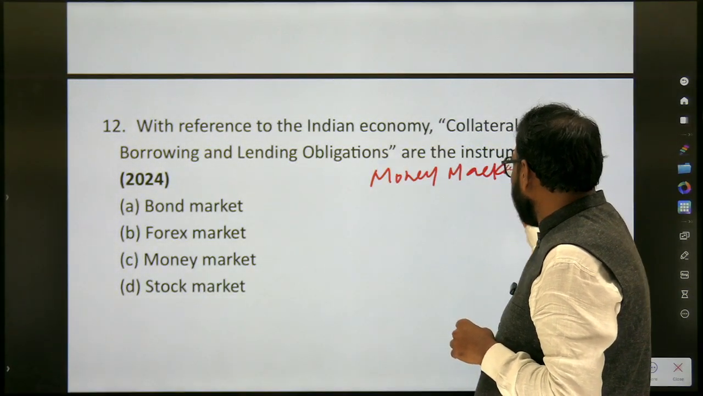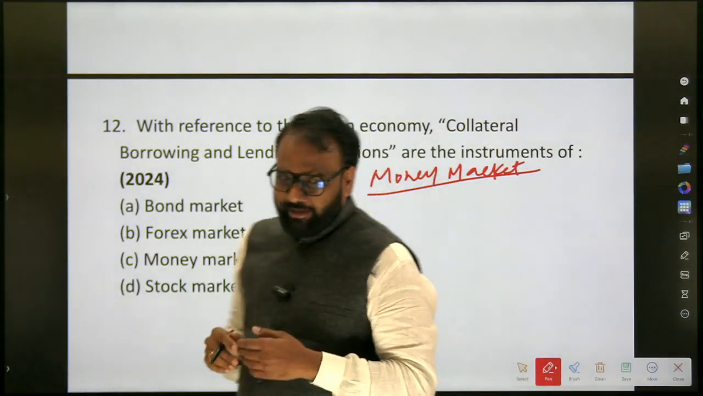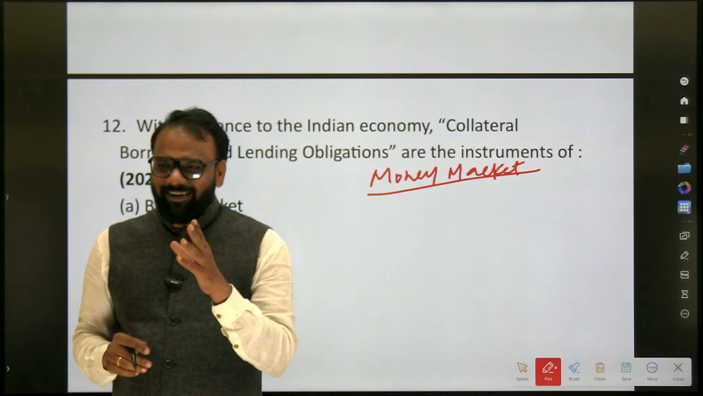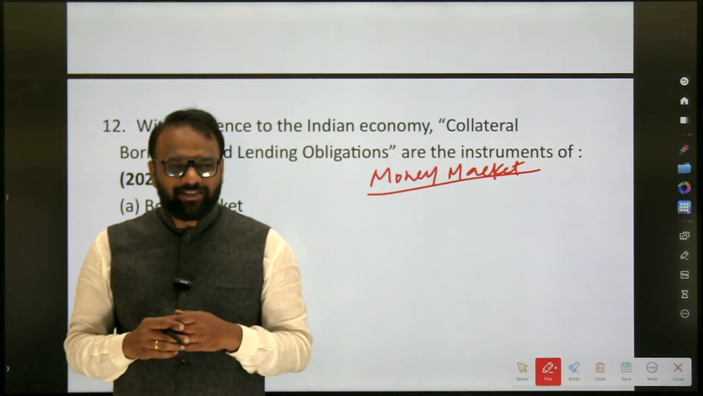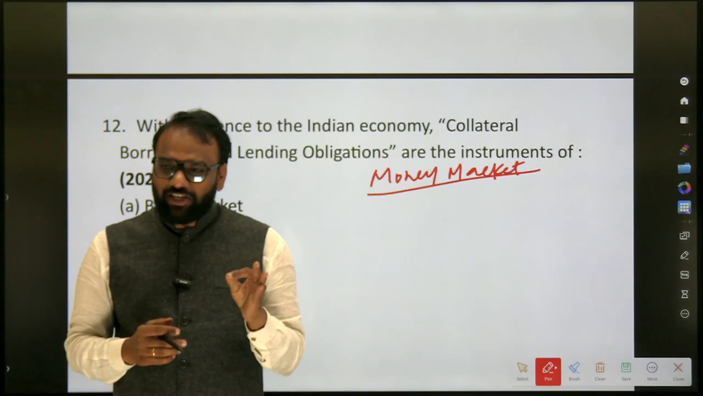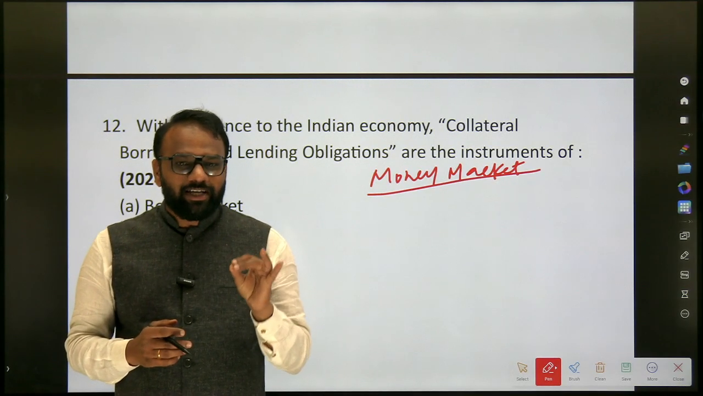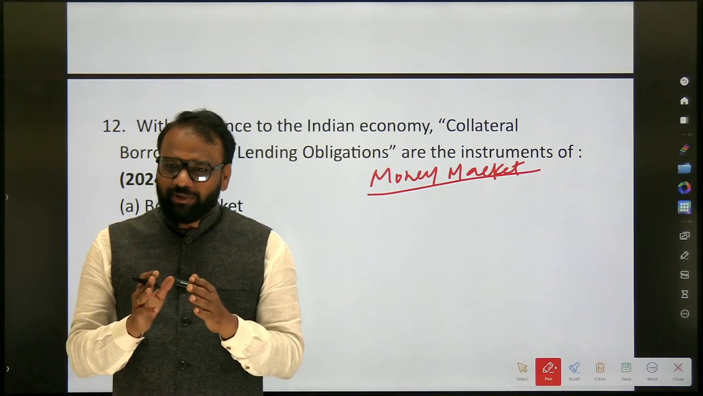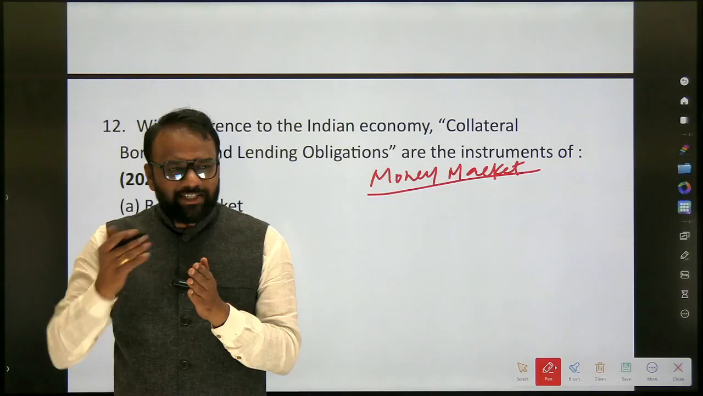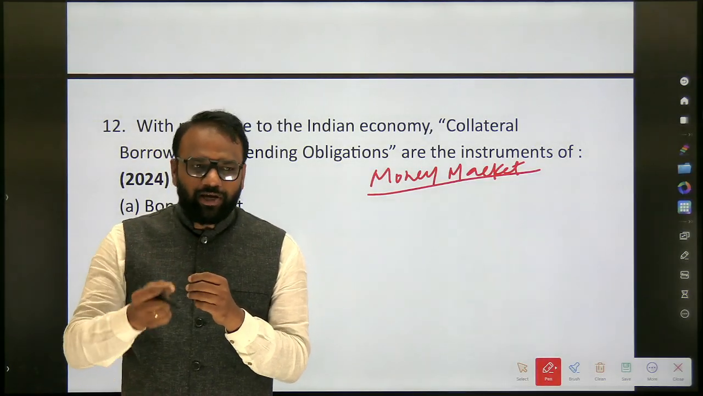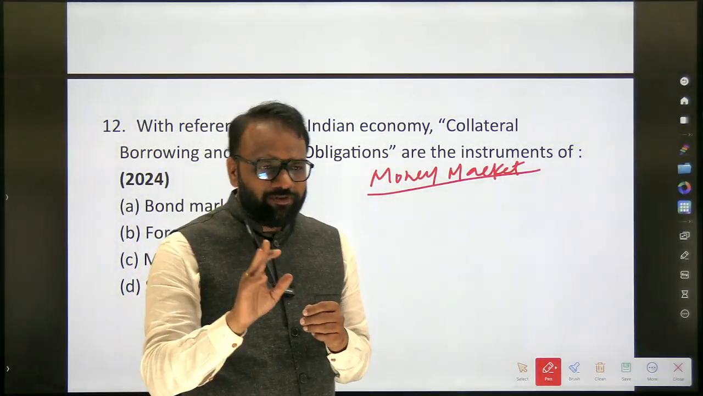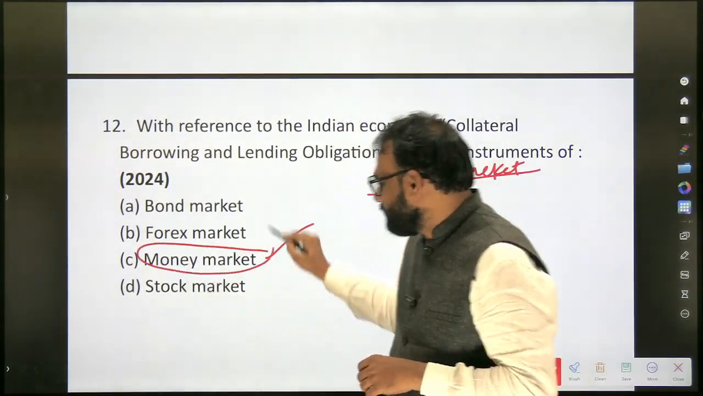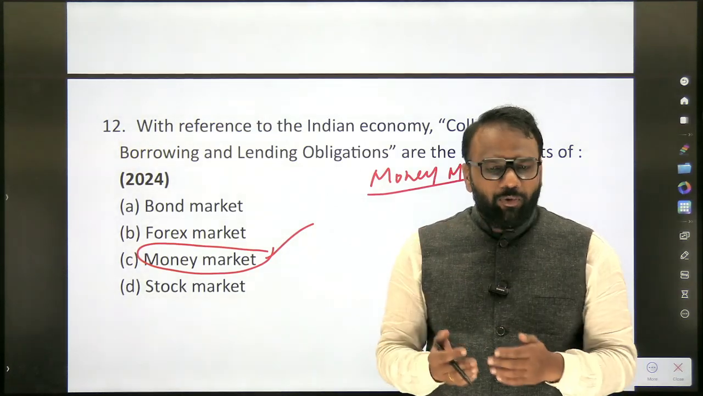So which topic do you have to read? Money market. It's economy, not geography. Which are the instruments of the money market? Repos, treasury bills, commercial paper, certificates of deposit, cash management bills, and CBLO. So these are the money market instruments. At least these basics you should know. The next step is the difference between these instruments. You can go through the content, or watch the previous videos as well. From this we understand that it is a money market instrument.